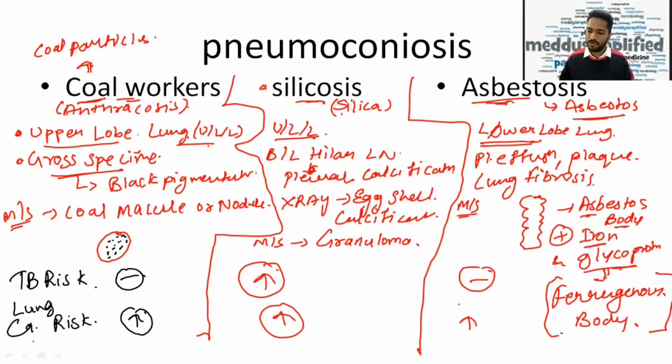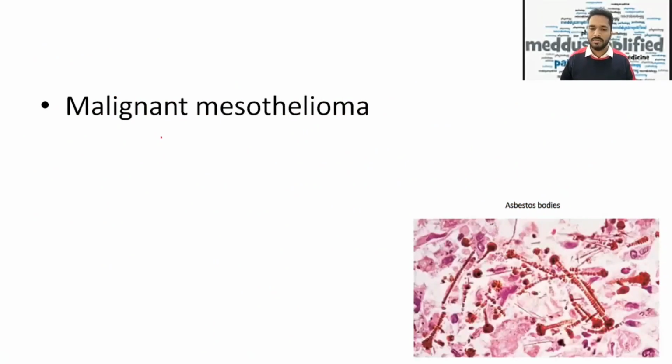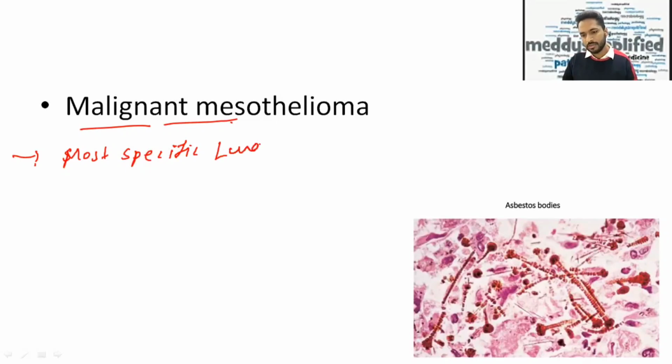One thing I want to highlight: the risk of lung cancer is present in all of these pneumoconioses, but it is very high in asbestosis. Going further, talking about malignant mesothelioma, only one line I want to tell you: it has a strong association, and is the most specific cancer associated with asbestosis.